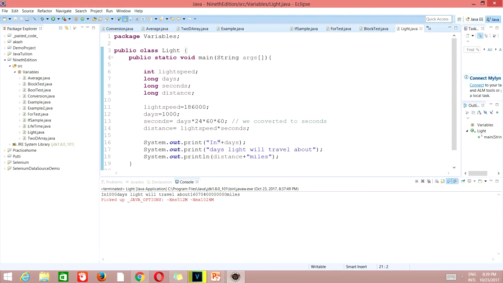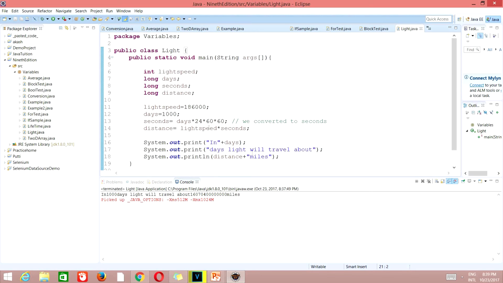As I've already told you in my previous videos, what is in the quotes will be printed as it is, plus days is this value which is going to be printed here. So in plus days, that is in 1000 days.